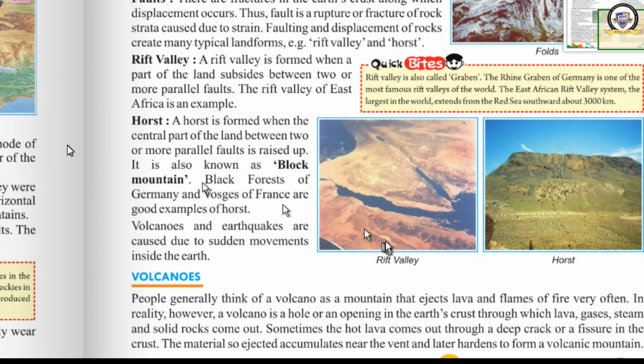In the earth, what happens? An opening is formed here. Suppose an opening is formed here on the earth's surface, through which from the inside part of the earth, from the core of the earth, lava, gases, steam, solid rocks, etc. come out. They come out and deposit here. If it happens frequently, what will happen? A mountain will develop here. Yes or no?